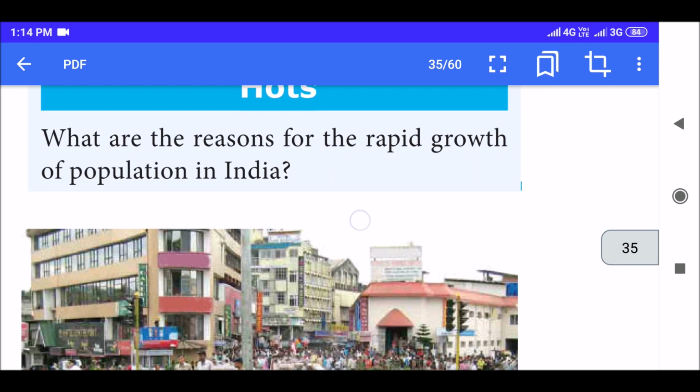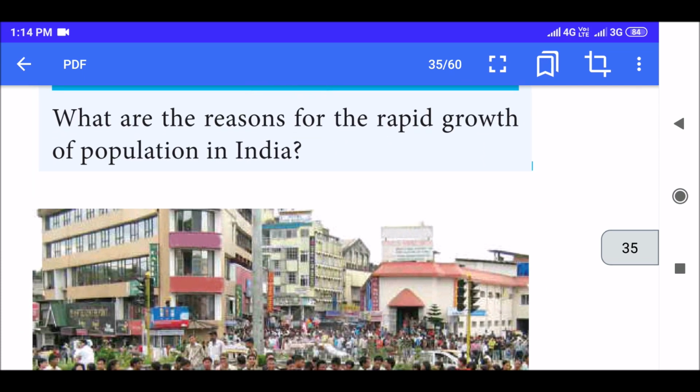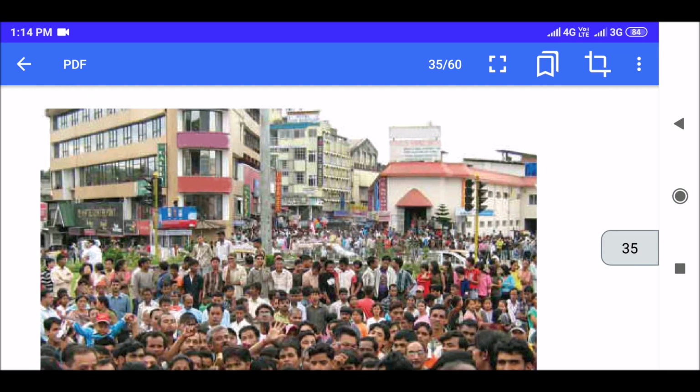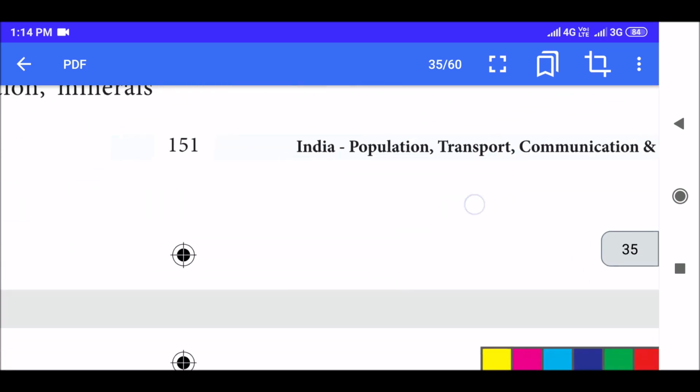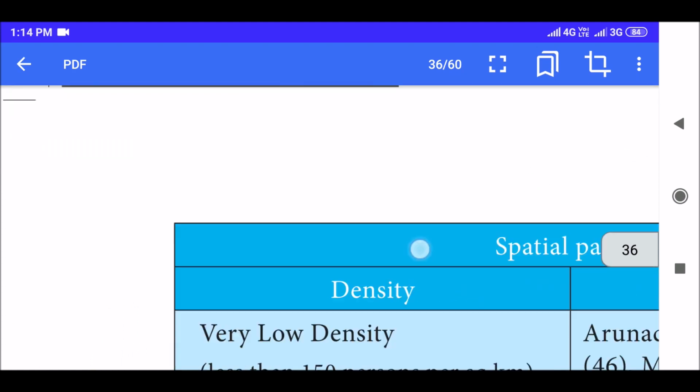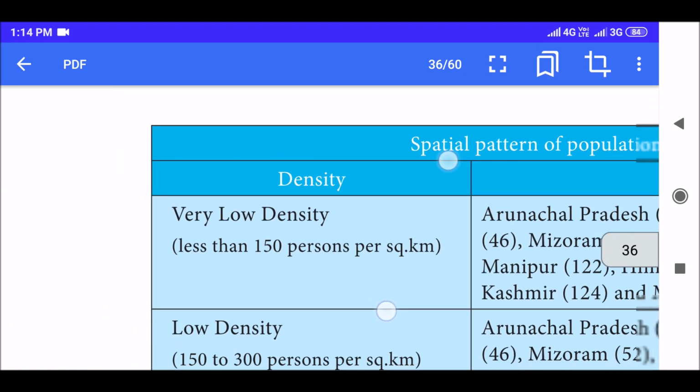HOTS. Again, they're asking us a question. What are the reasons for the rapid growth of population in India? So the question is, why is the population in India keeping on increasing?